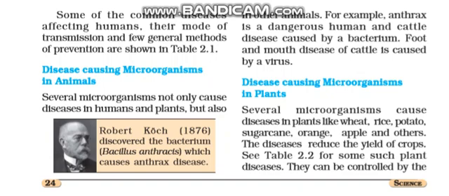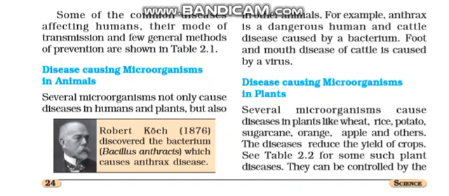It is a microorganism which causes anthrax in humans and animals, and foot and mouth disease can be caused by a virus infecting animals. These are some diseases which we can find in animals because of harmful microorganisms.